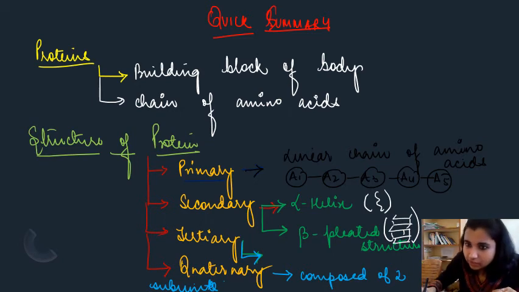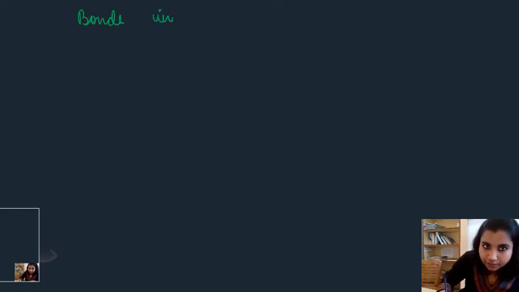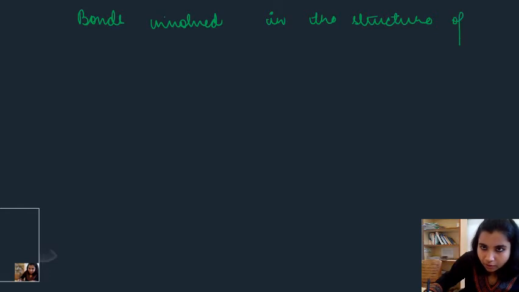Now here we will see the bonds involved in the structure of proteins.